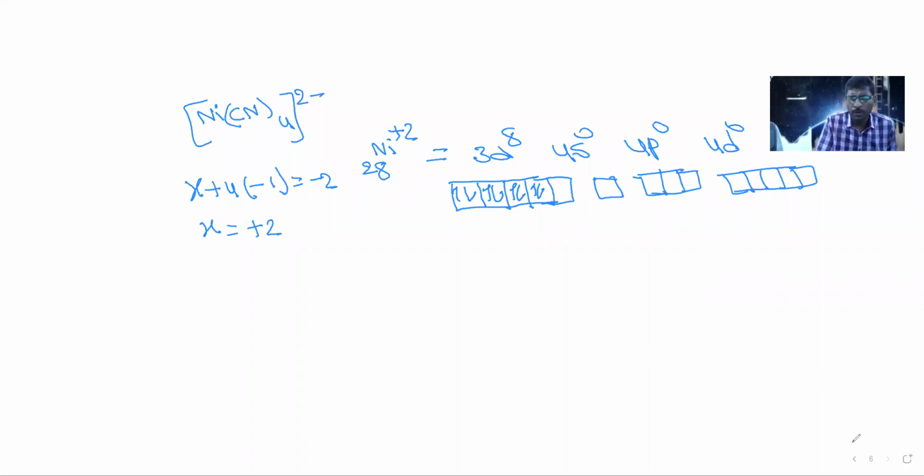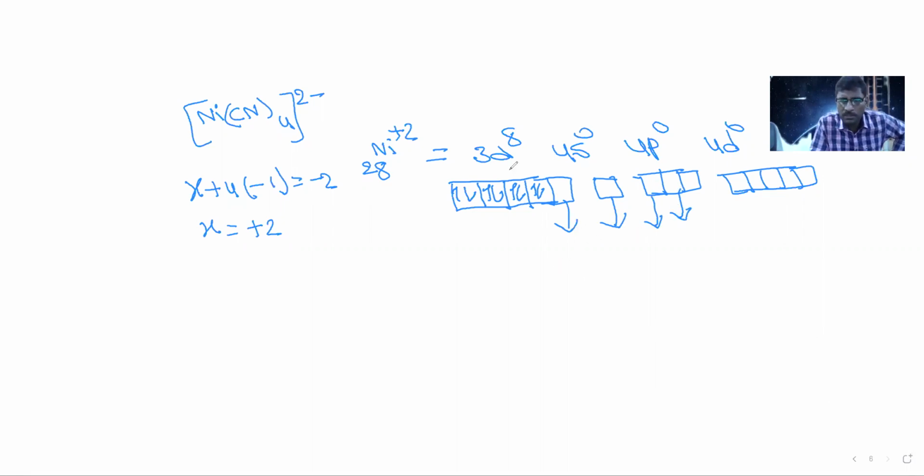So one of the unpaired electrons will be paired here. This will become an empty orbital. Now these empty orbitals will participate in the bonding. How many bonds are required? 4 bonds. So this empty orbital, this empty orbital, and these empty orbitals, total 4 orbitals.